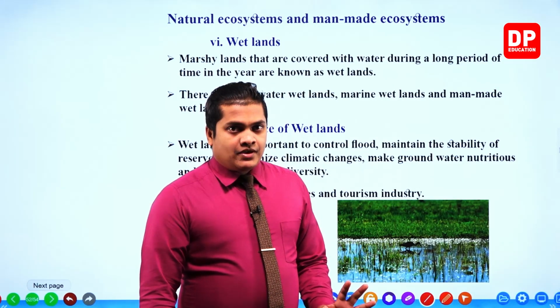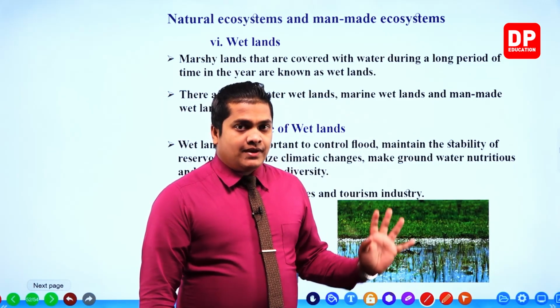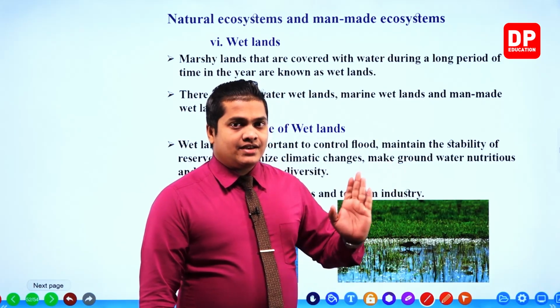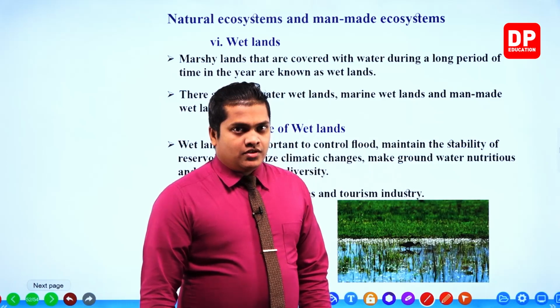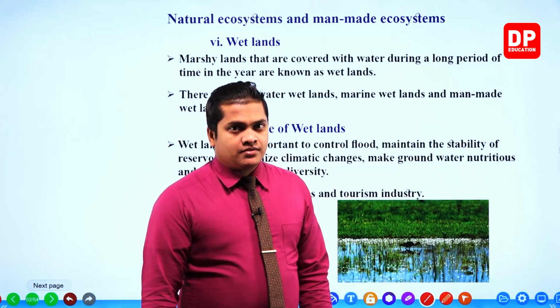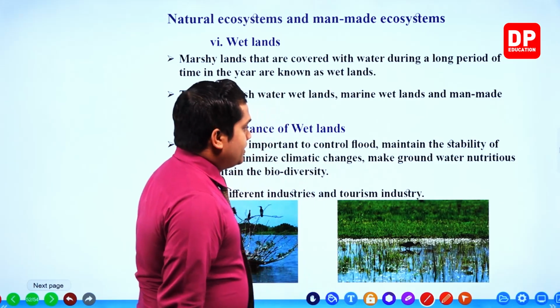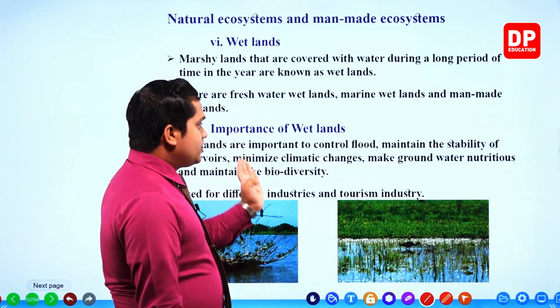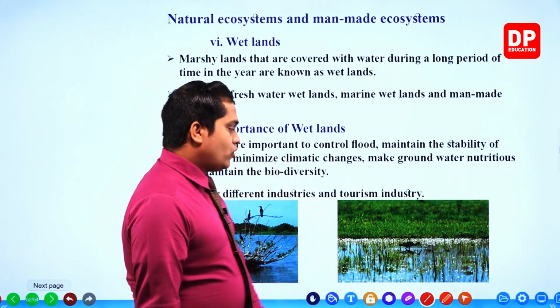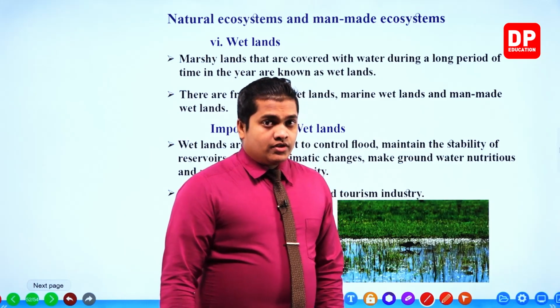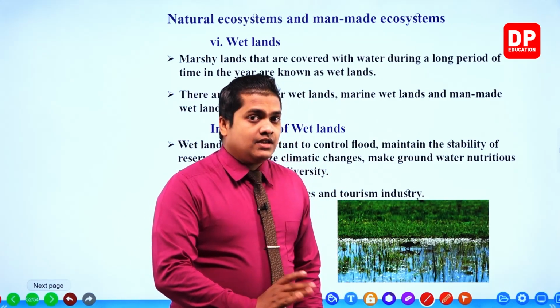When they receive plenty of water, these areas get covered with water, creating marshy lands. It helps to control floods because the overflown water will travel towards the lowlands, like the wetlands here.